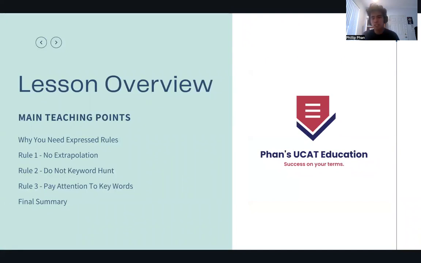But I'm just going to go through why you need express rules. Why am I telling you some rules and asking you to remember them, as opposed to simply saying, this is how you do the question, do this, this, and that? Why am I getting you guys to use express rules? Our three rules right here: no extrapolation, do not keyword hunt, and pay attention to keywords and the final summary. Of course, those are just little bits right there.